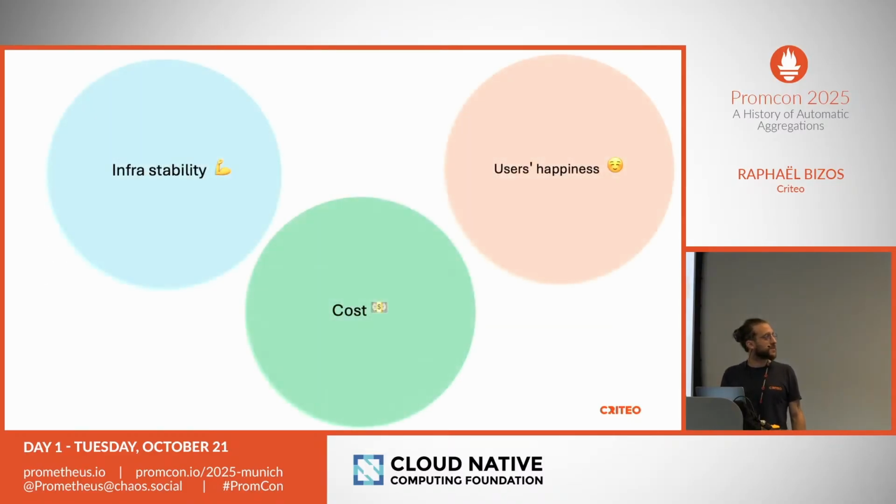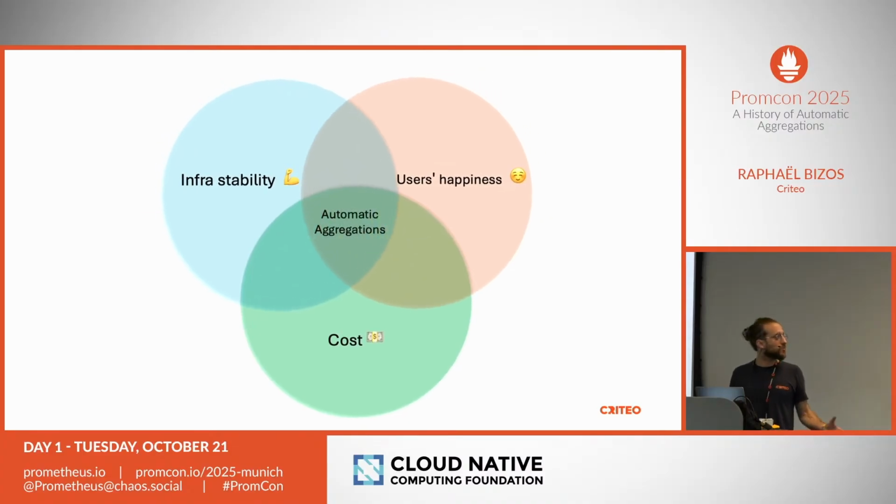So as a first glimpse, those three objectives look a little bit disjoint. Maybe we want to throw extra hardware so that the stack is very stable, but that will cost money, obviously. Maybe your user wants to store every single metric for a limited amount of time. Again, that looks like maybe a good idea from that perspective, but in terms of cost, and maybe in infra, it might not be. So what I want to share today is our approach to find the middle ground between all those three things, which we find with automatic aggregations.